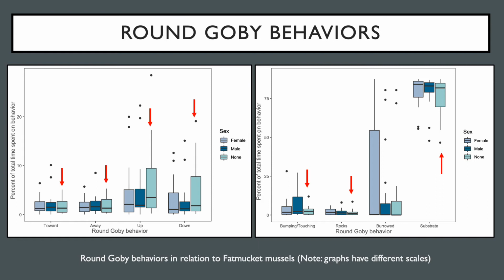Despite this, round goby tended to exhibit more varied behavioral responses when no mussel was present, although this wasn't the case for all behaviors. It may be important to note as well that there was quite a bit of variation in burrowing behavior, which stemmed from a few fish burrowing into the sediment for almost the entire encounter with Fatmucket, while others exhibited no burrowing behaviors at all.